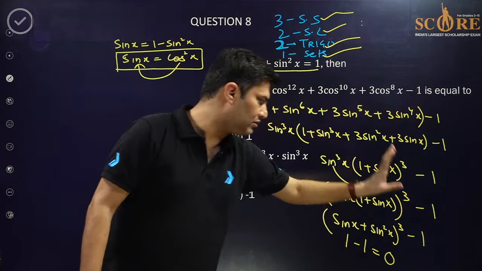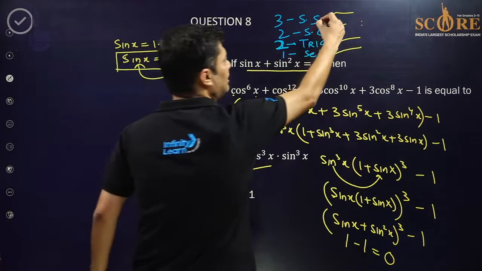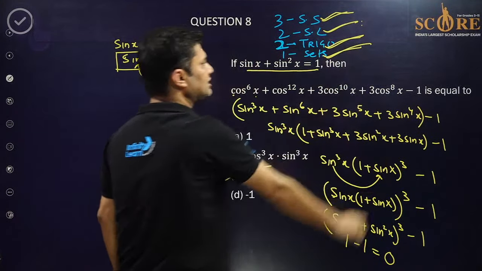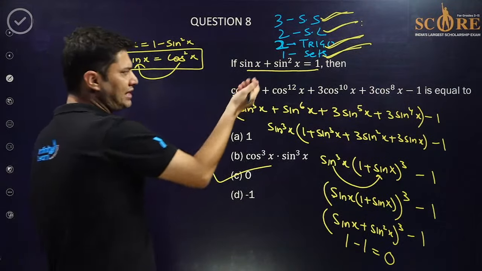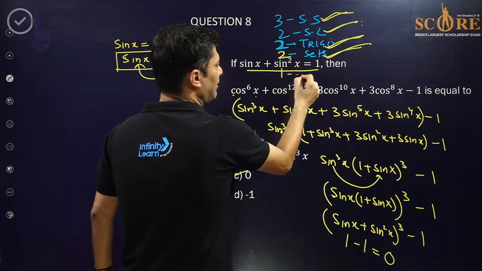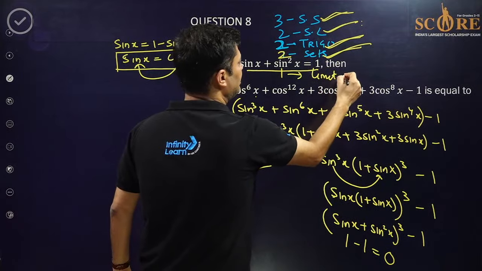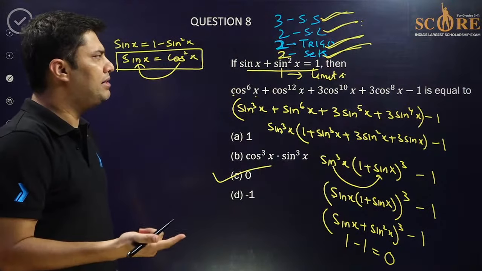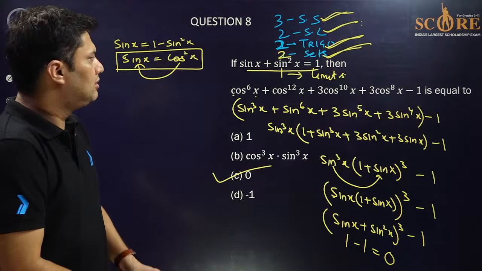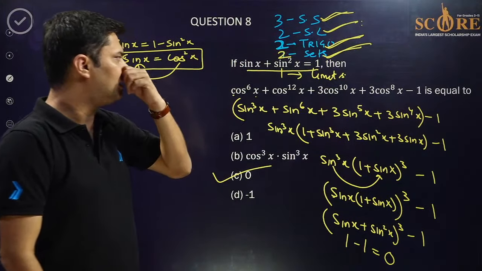So these kinds of questions you need to practice. Sequence series, straight line, trigonometry, sets. And we have one more question of sets coming right now, and one of limits. So I have almost touched each and every chapter. Sets, limits, trigo, straight line, sequence series. So total 10 questions will be there.